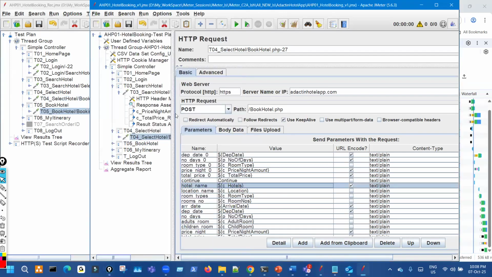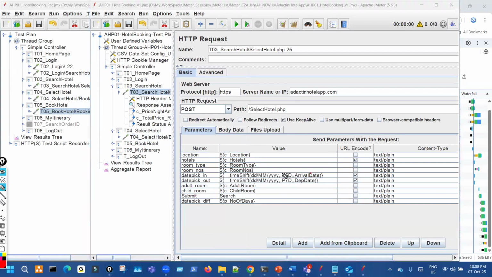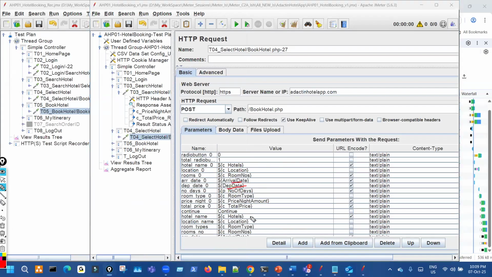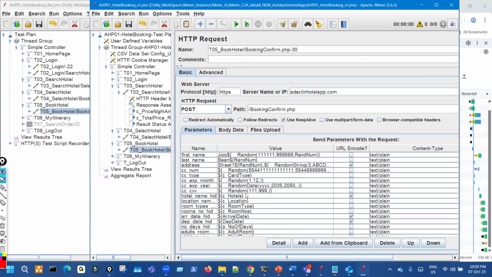That's why whenever you generate that date, store it in a variable, and then using that variable, replace the dates accordingly everywhere using Control F, in two more places.